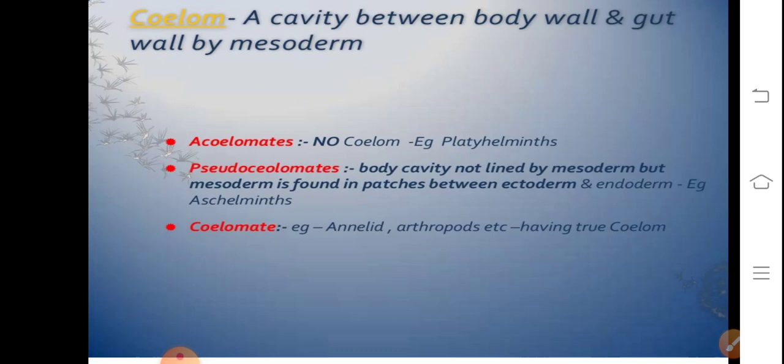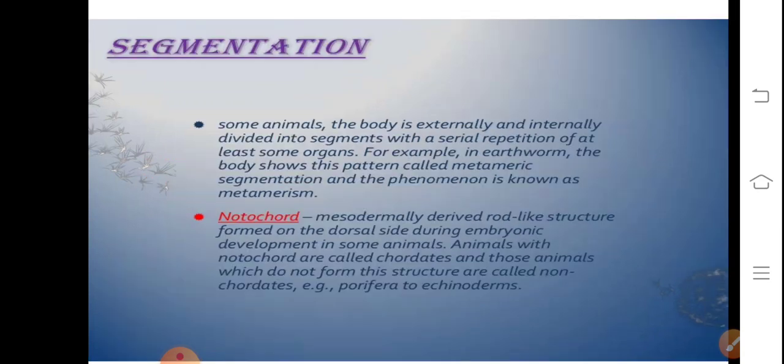Coelom is a cavity between the body wall and gut wall. It is formed by mesoderm. In an acoelomate, no coelomic cavity is there, example Platyhelminthes. In pseudocoelomates, the body cavity is not lined by mesoderm, but there are mesodermal pouches present between ectoderm and endoderm. Such organisms are called pseudocoelomates, example Aschelminthes or roundworms. True coelomate organisms include the annelids and the arthropods.